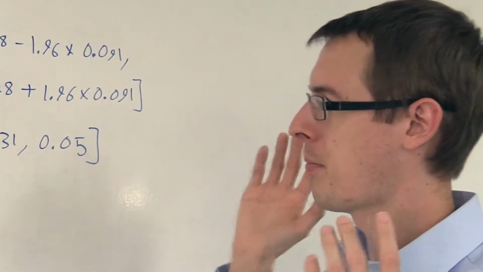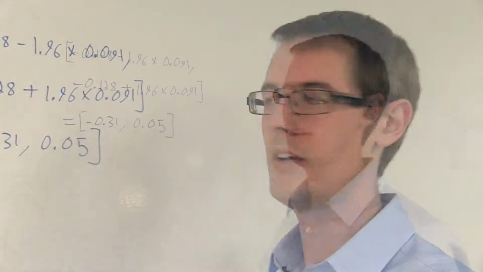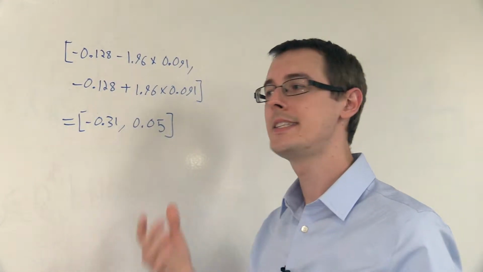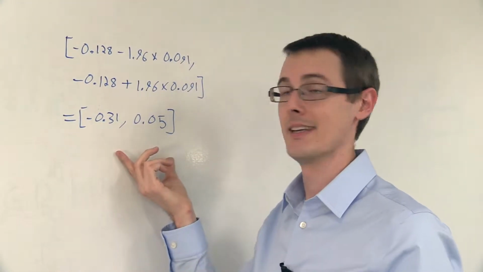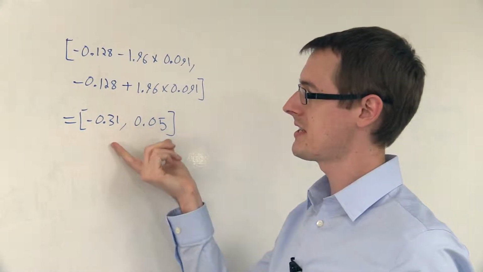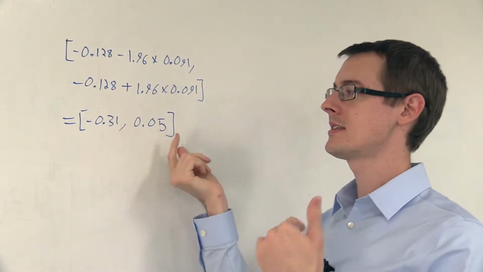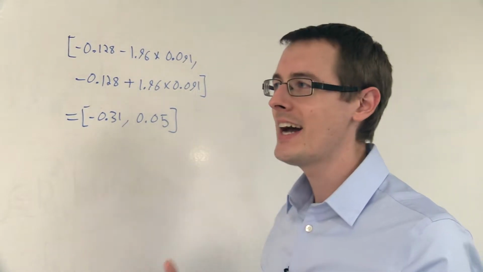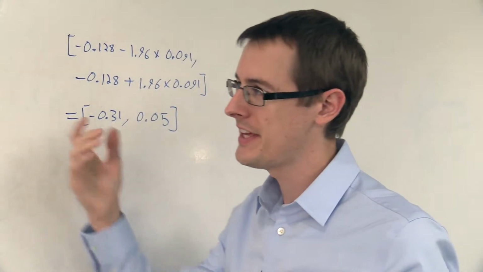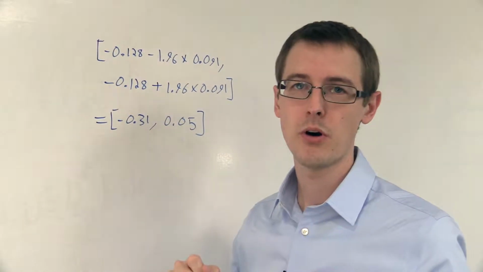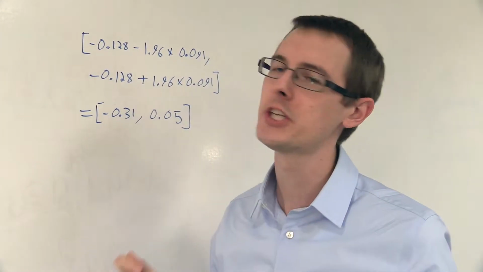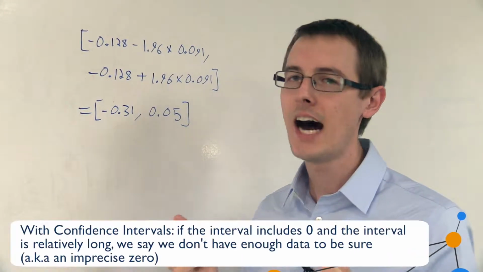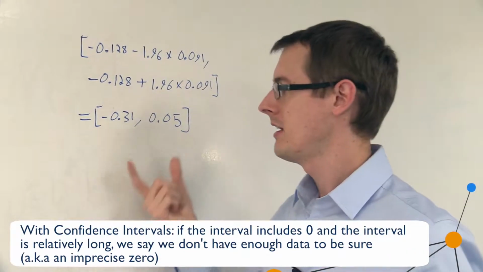So the important thing is, how do we interpret this? Well, first, you ask, is 0 in the interval or not? Yes, it is. Okay, this interval goes from something negative to something positive. So what that means is we cannot tell that this effect estimate, minus 12.8%, could not just be due to noise, okay? It's not statistically significant.